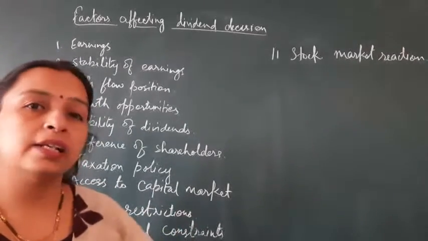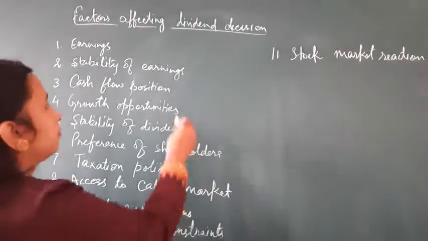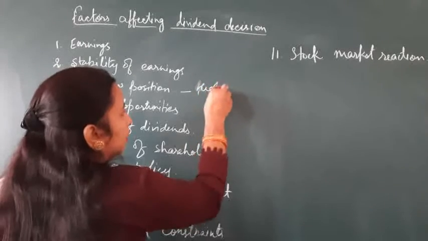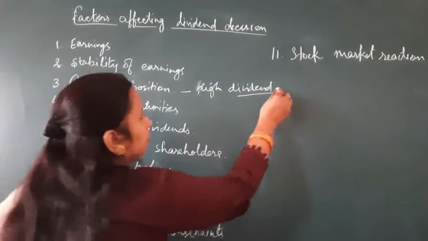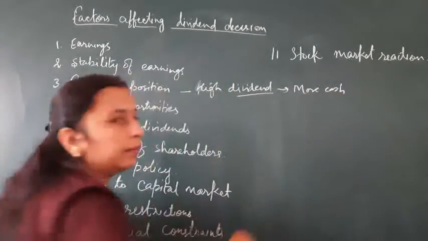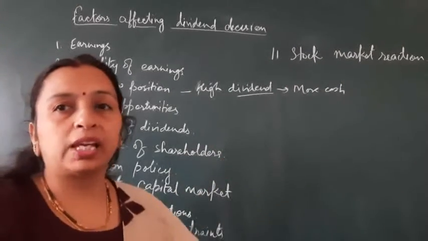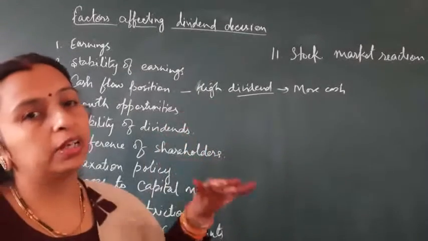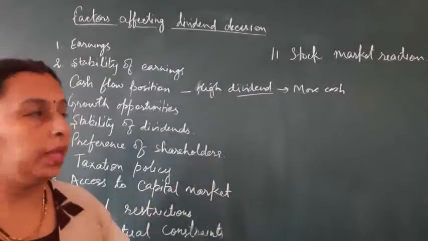So the company declares a high rate of dividend if the cash flow position is good, because more cash is required if the company is going to pay high dividend. If the company is facing shortages of cash, then low dividend will be declared.